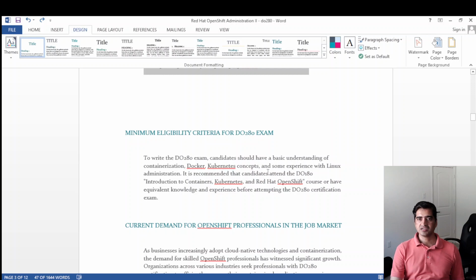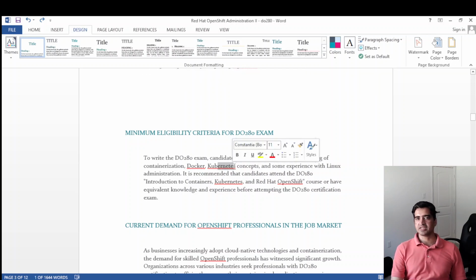But as I said, the basic minimum criteria is you should have the container knowledge and Red Hat Linux knowledge. If you have working experience on Kubernetes, you are almost ready for writing the exam. Just prepare, a couple of two to three weeks of preparation is required, because in OpenShift around 70 to 80% of the concepts are the same, based on Kubernetes. Some 10 to 15% of concepts they have included on their own on top of existing Kubernetes. So definitely you need to invest a good amount of time to learn it, otherwise it will be tough and challenging to pass the exam.